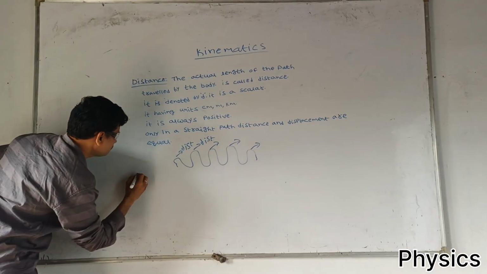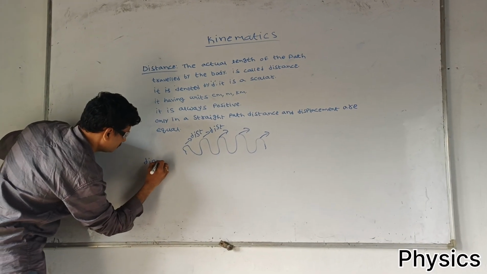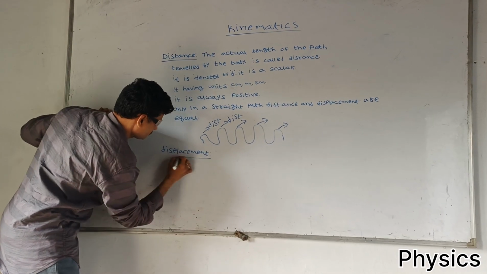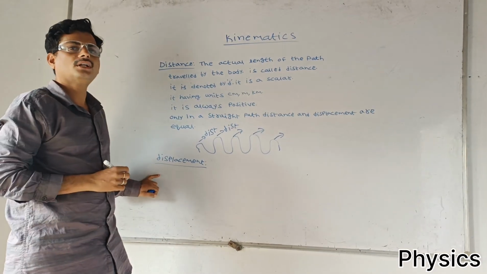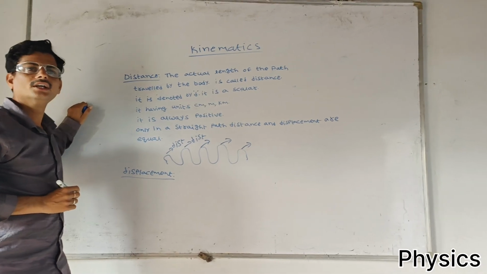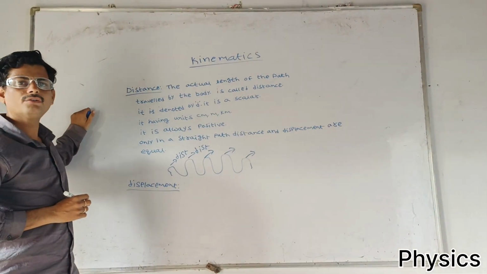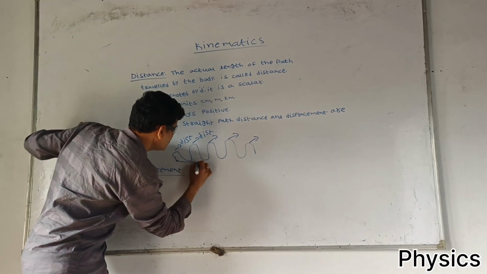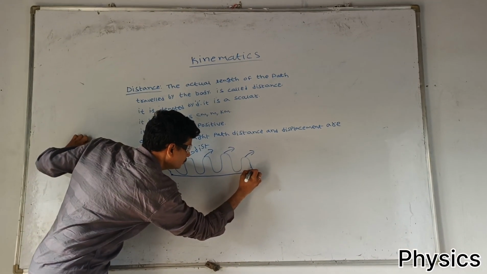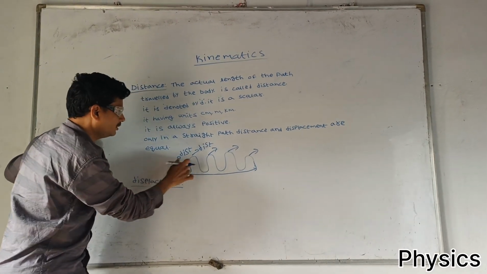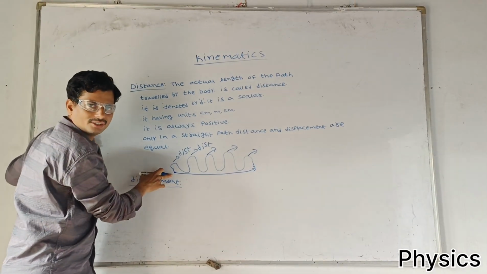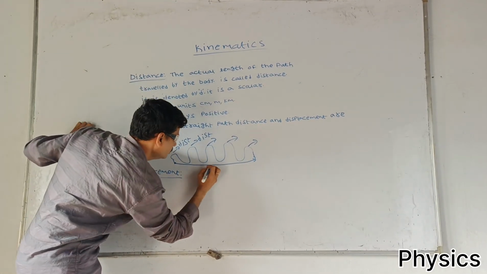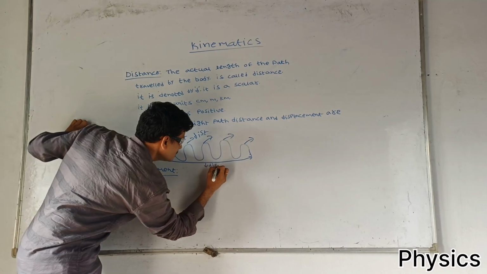Next, displacement. Displacement means the shortest distance between initial position to final position. In this path, the shortest distance between initial position to final position is called displacement.